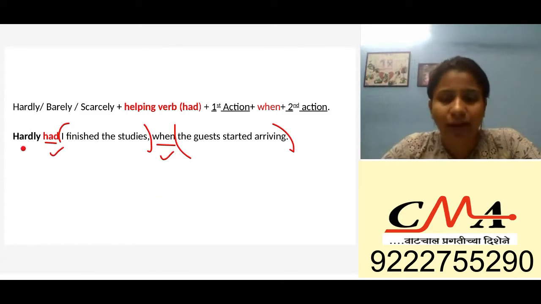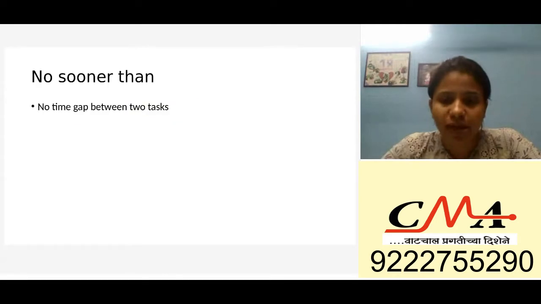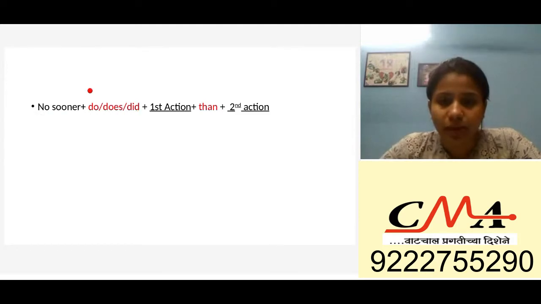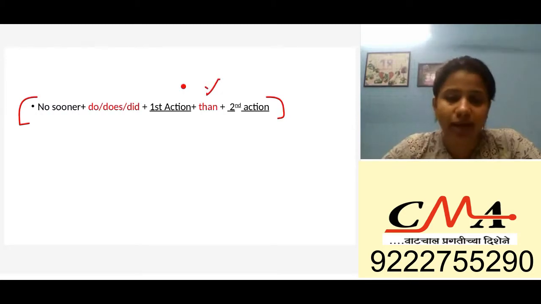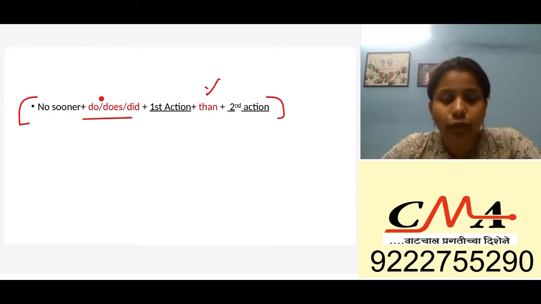Now why should you know this? Because after hardly, you're going to have no sooner than. No sooner than is no time gap. So hardly has a little time gap, no sooner than has no time gap. So this is the skeleton for no sooner than. You should know that you don't have a when with than; you have a when with hardly, remember, and you had a had there. You can also have a did there.